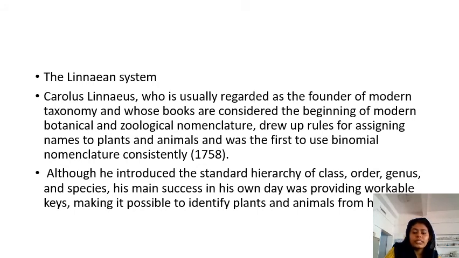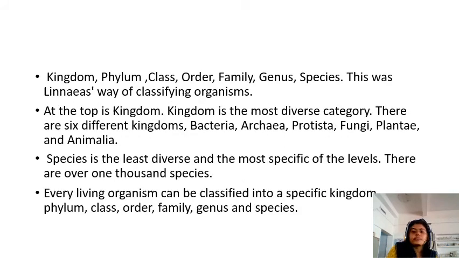Although he introduced a standard hierarchy of class, order, genus, and species, his main success was providing workable keys, making it possible to identify plants and organisms. So he introduced a system for naming organisms, he also introduced a hierarchical system for classifying them, and he also prepared keys for identifying plants as well as animals. So he is considered the father of systematics.